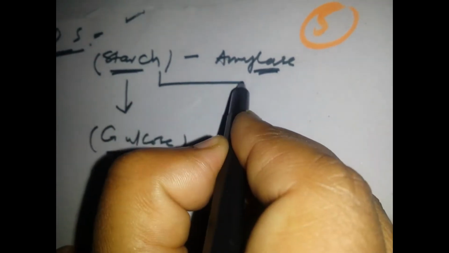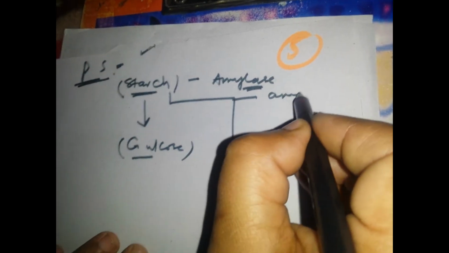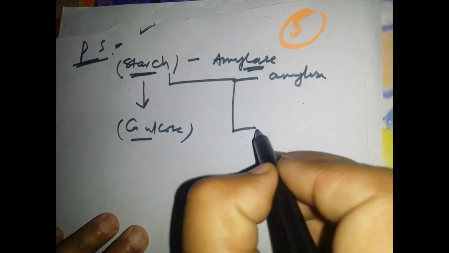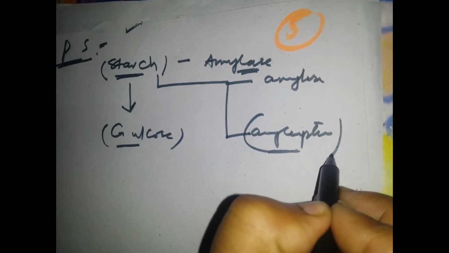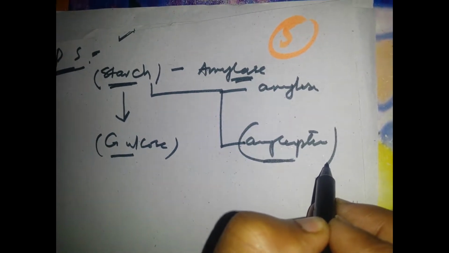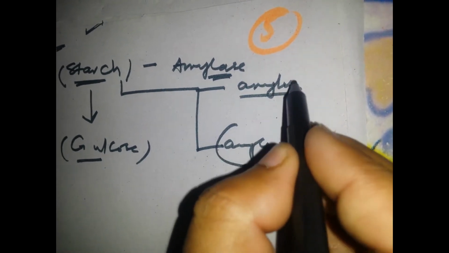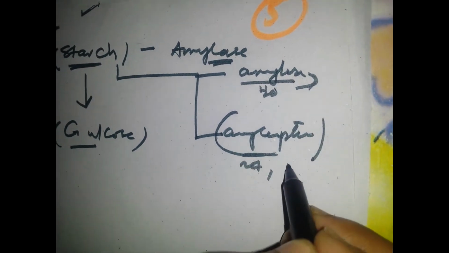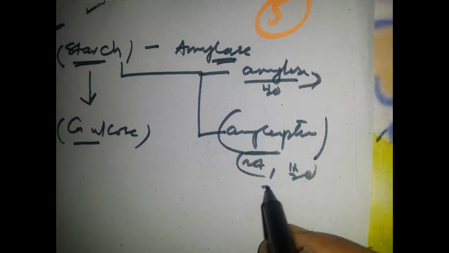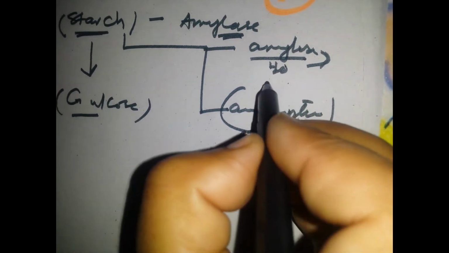Of course, starch has two components. One is called amylose. The other is called amylopectin. So they both have a very important role. But what about these is concerned? The starch component amylose is soluble in water, while amylopectin is not soluble in water. The structure of amylopectin is going to be branched, while the structure of amylose is going to be linear.